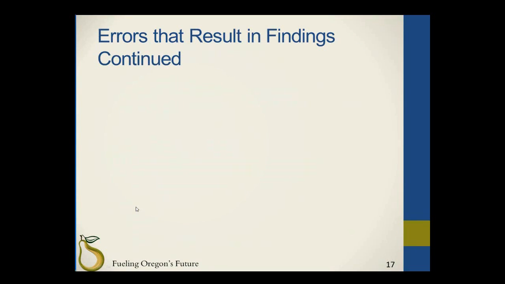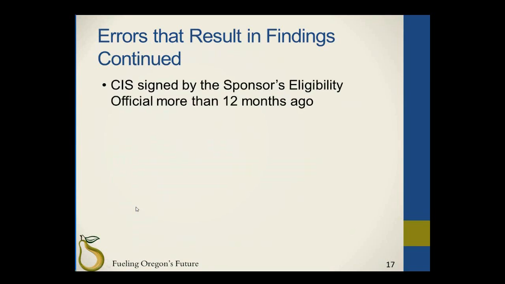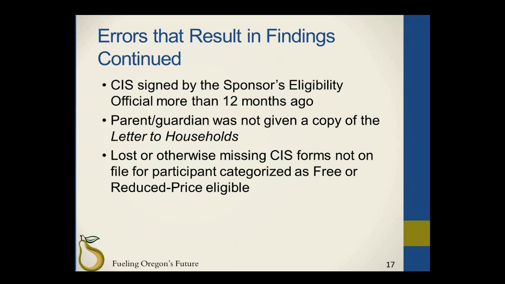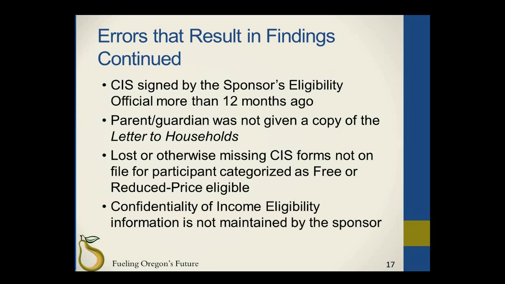Other errors that can result in findings include: CIS signed by the sponsor's eligibility official more than 12 months ago, the parent or guardian was not given a copy of the letter to households, lost or otherwise missing CIS forms not on file for participants categorized as free or reduced price eligible, and confidentiality of income eligibility information is not maintained by the sponsor.